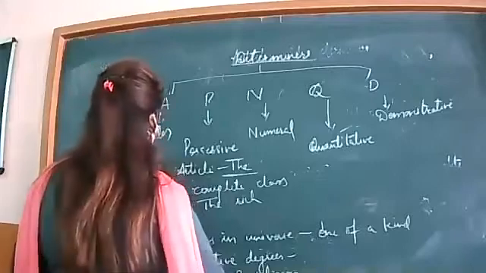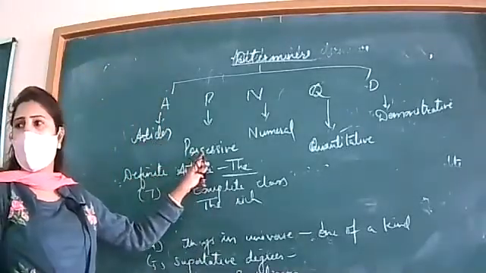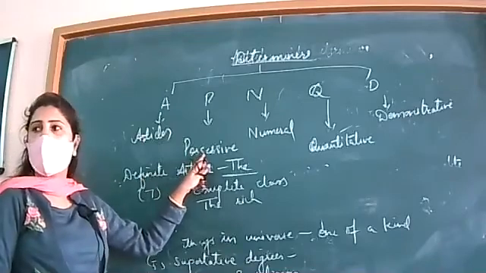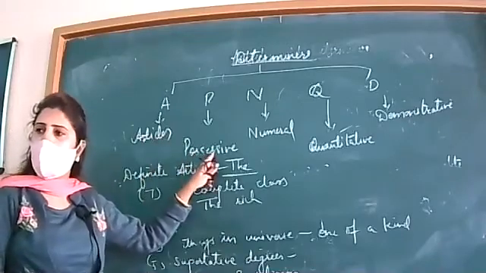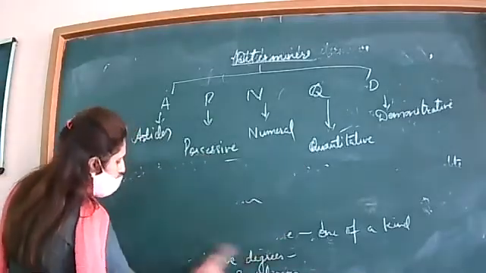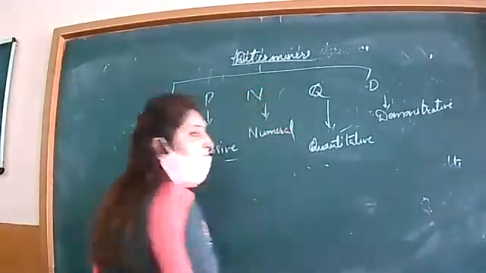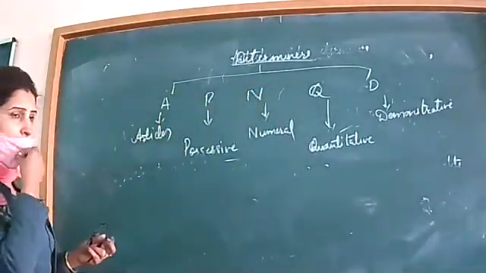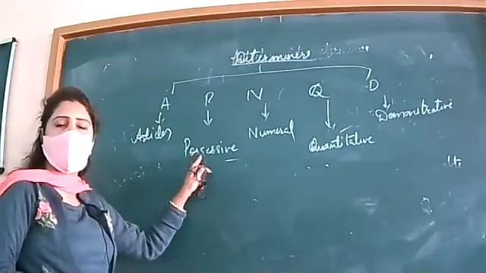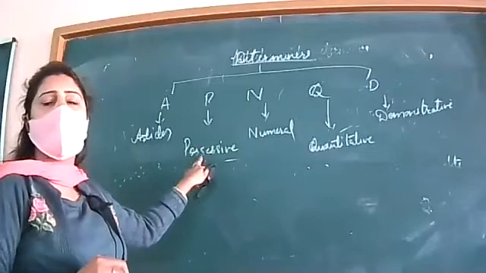Next, after articles, which is the next category? Possessives. Can you give any example which mentions possession or gives a sense of ownership? Possessive determiners give the sense of possession or ownership.